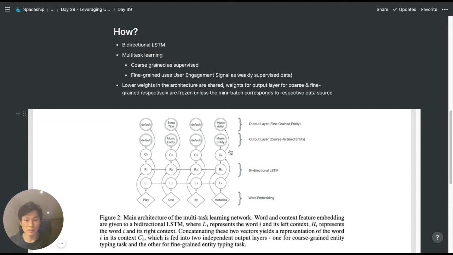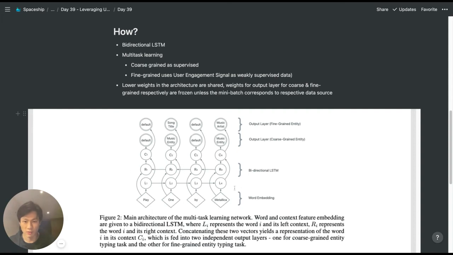The difference is we don't just send it to both of the output layers for the coarse-grained and fine-grained. If the mini batch fed in is labeled by the supervised learning coarse-grained entity, then the weights for the output layer for the coarse-grained will be updated, whereas the weights for the fine-grained will be frozen, and vice versa. So if we feed in a fine-grained, weakly supervised label, then the gradient will only be updated for the fine-grained output layer, not the coarse-grained output layer.